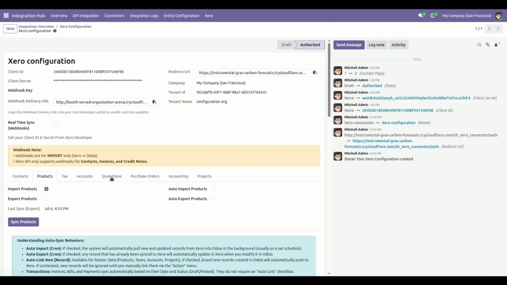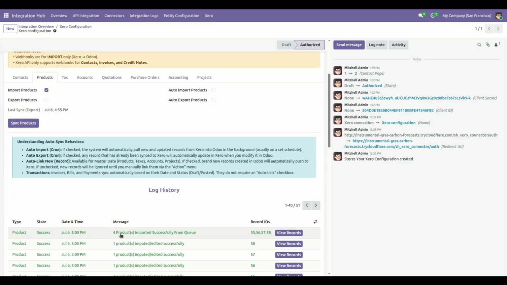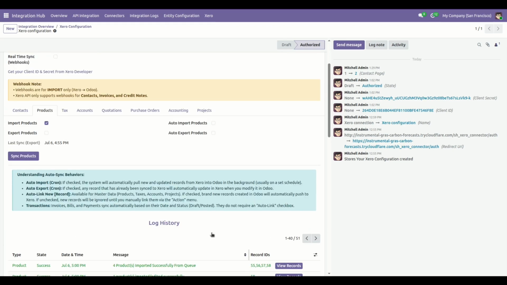Back to the Xero configuration. In the log history you can see 4 products imported successfully from the queue.